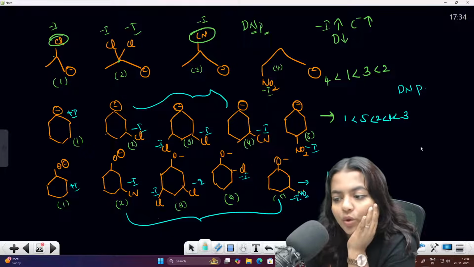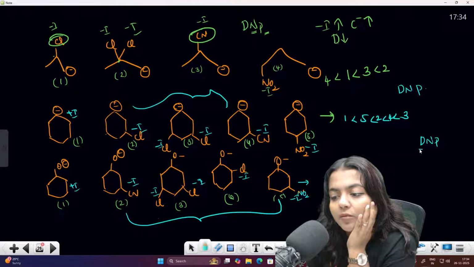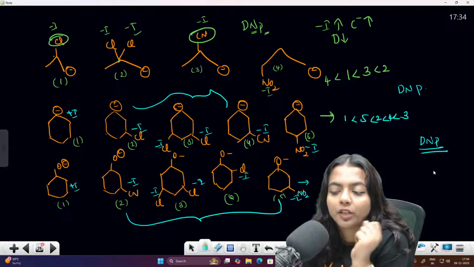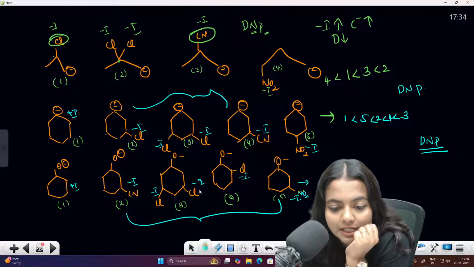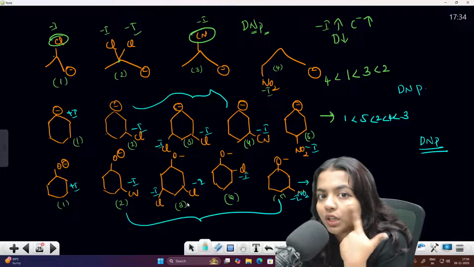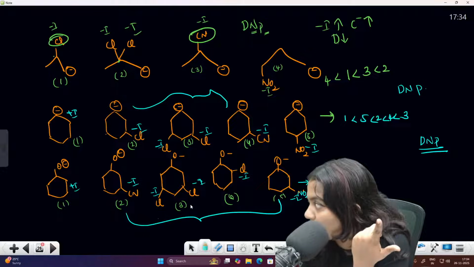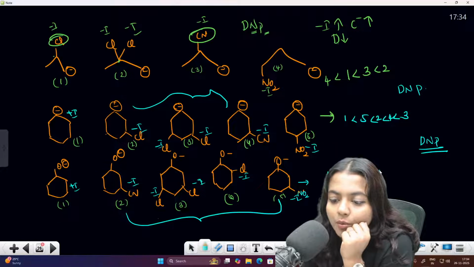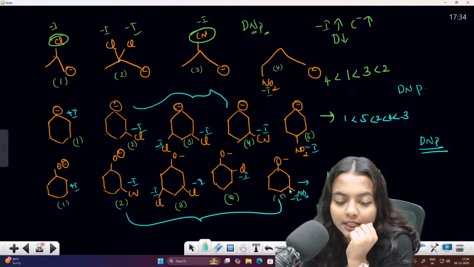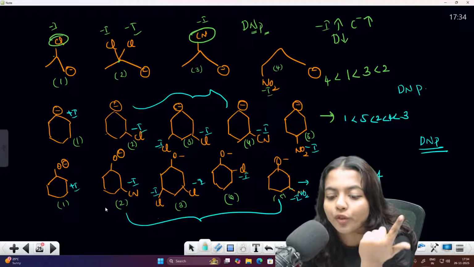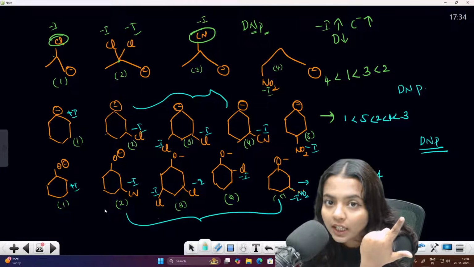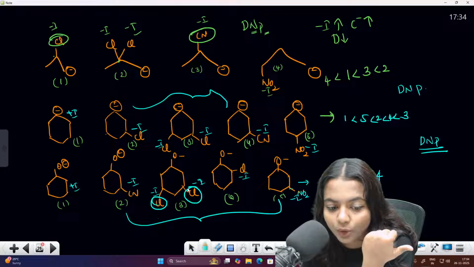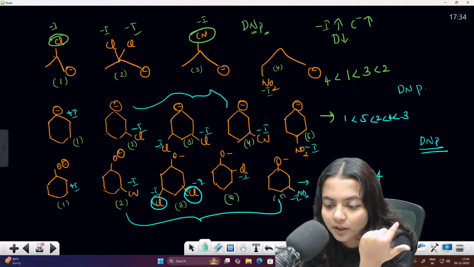All of them have minus I. So if you have the same charge, the same effect, you have to go for the distance rule. The one with the least distance will have more minus I and more carbanion stability. So the fourth will have more. Then you cannot find out the distance, so you have to go for the number, they have 2, which means the third one.